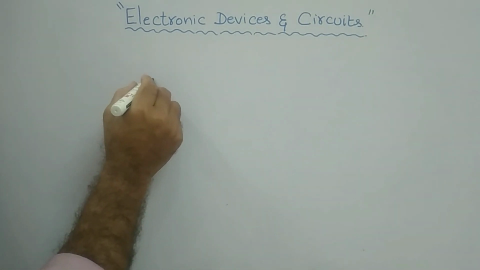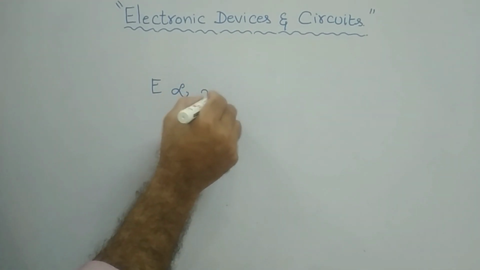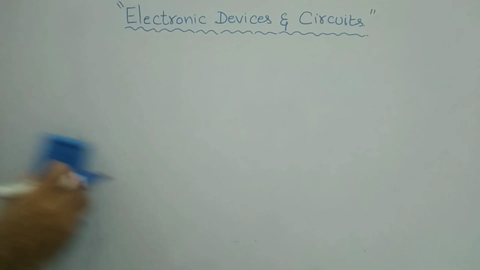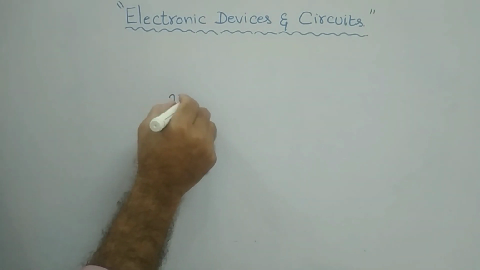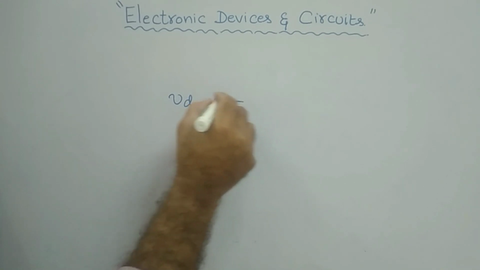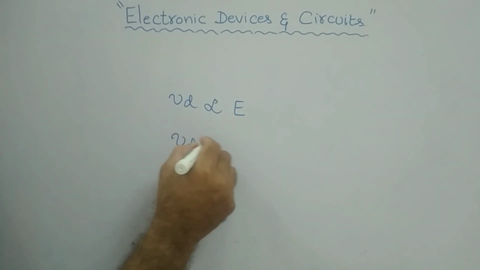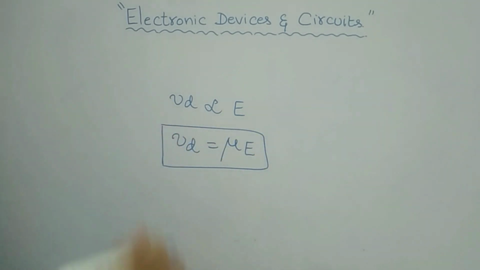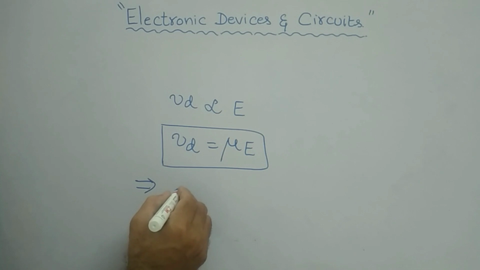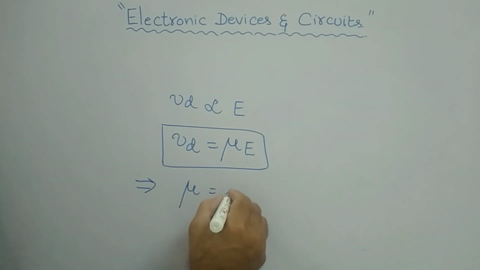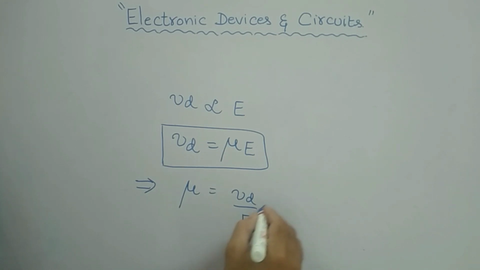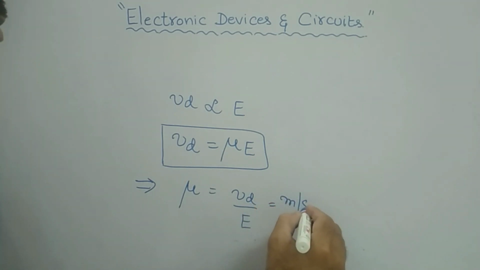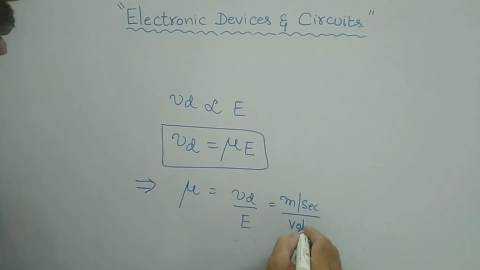The applied electric field is directly proportional to the drift velocity, and you can write this either way: Vd is proportional to E. Drift velocity is equal to mu into E. Therefore, mu is equal to drift velocity by electric field, which is meters per second divided by volts per meter.